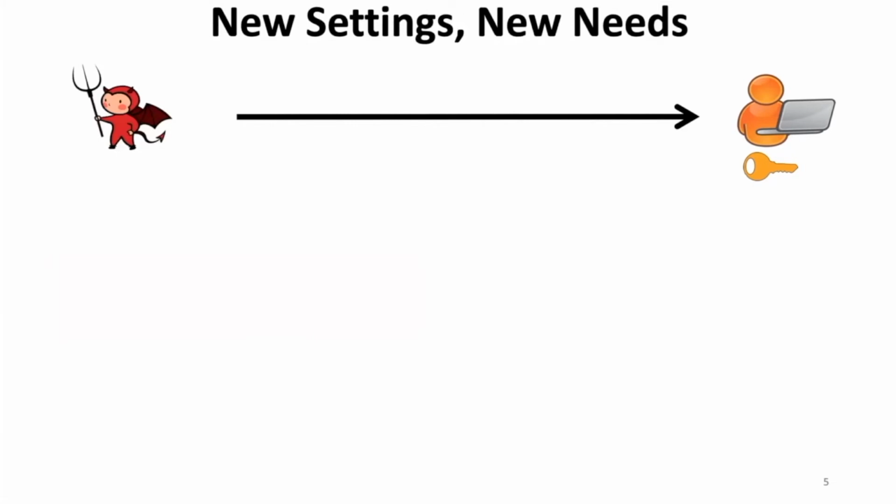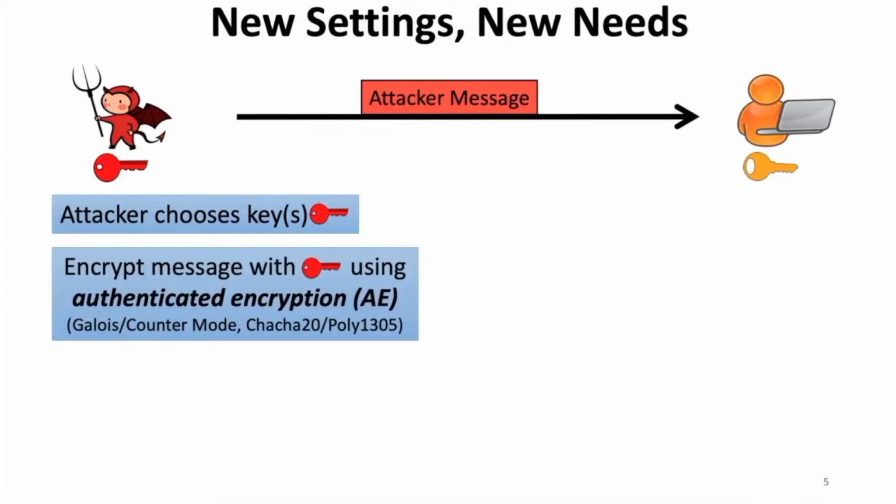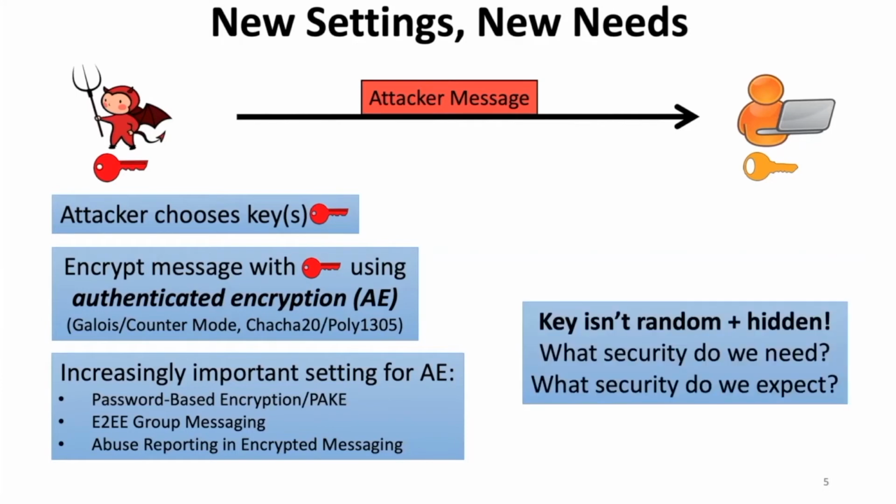AE, though, is increasingly used in settings that don't look like this one I just described. For example, in some threat models, it makes sense for the attacker to be able to choose the key used for authenticated encryption. Examples of this include password-authenticated key exchange, password-based encryption, encrypted messaging for groups, and content moderation or abuse reporting for encrypted messaging. In these attacker-controlled key settings, we can't argue any security based on the fact that the key is random and hidden from the adversary. After all, the adversary chose it.